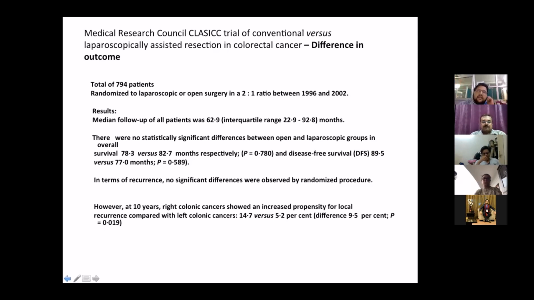However, at 10 years, right-sided colorectal cancer showed an increased propensity to local recurrence compared to left-sided colorectal cancer. This was 14.1% local recurrence in right-sided colorectal cancer versus 5.2% in left-sided colorectal cancer. The difference was 9.5%, which is statistically significant, with a probability of less than 0.019.